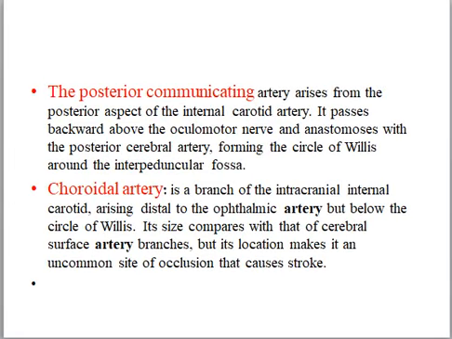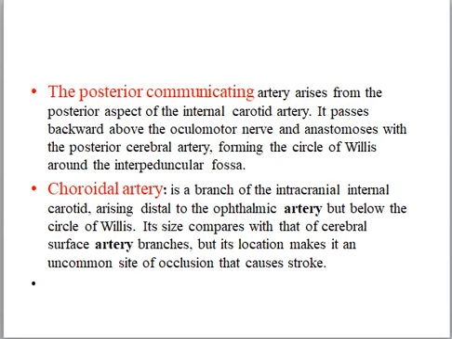The posterior communicating artery arises from the posterior aspect of the internal carotid artery. It passes backward above the oculomotor nerve and anastomoses with the posterior cerebral artery, forming the circle of Willis around the interpeduncular fossa. It supplies the medial surface of the thalamus and the walls of the third ventricle.